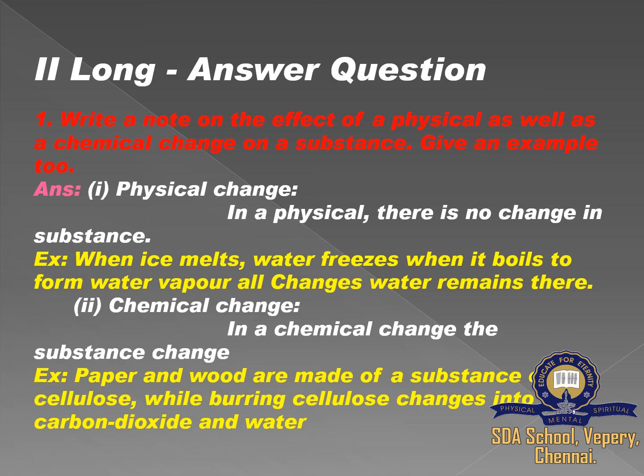In a chemical change, the substance changes. Paper and wood are made up of a substance called cellulose. While burning, cellulose changes into carbon dioxide and water. So in a physical change, there is no change in substance, it will remain the same. In a chemical change, the substance changes.